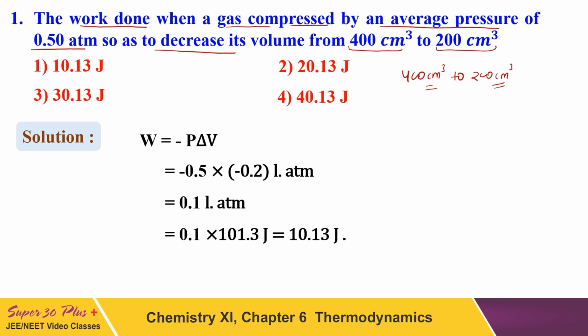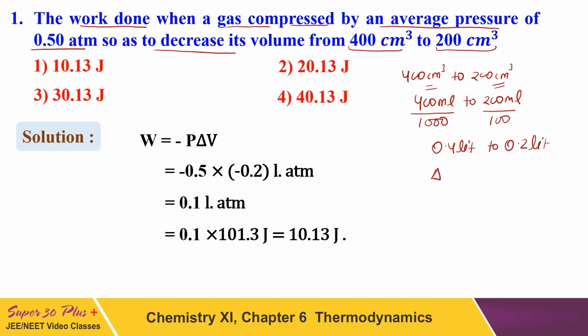Now let me tell you one thing: centimeter cube is equal to milliliter. 1 centimeter cube is equal to 1 ml, and so 400 centimeter cube is equal to 400 ml, and so is 200 centimeter cube. So basically you are changing the volume of gas from 400 ml to 200 ml. Now if you convert this volume into liter, it will be divided by 1000, and it will also be divided by 1000. So it will be 0.4 liter to 0.2 liter.